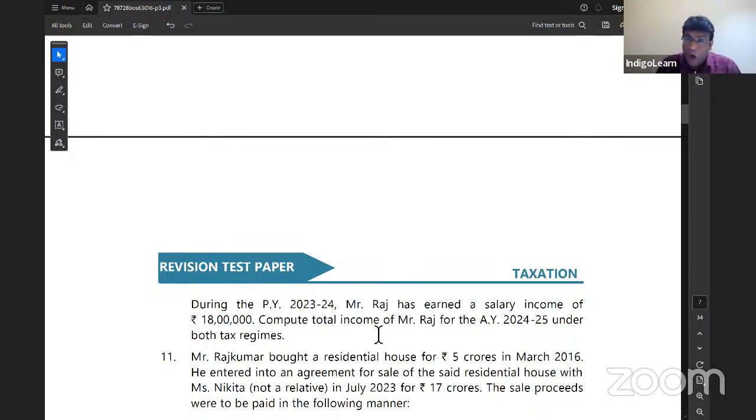But when we talk about optional tax regime, we can take Chapter 6A deduction, we can take house property loss for self-occupied, and loss under house property we can set off with other income. And we can also take Chapter 6A deduction.